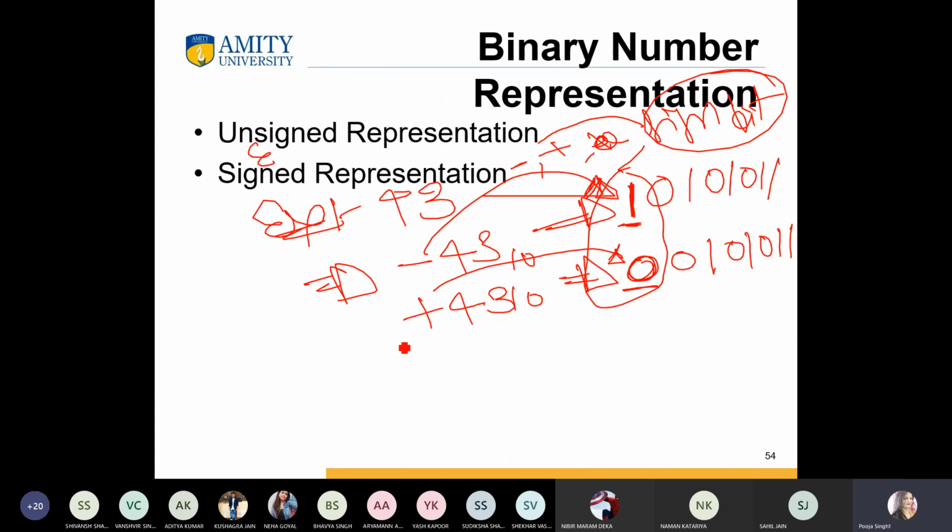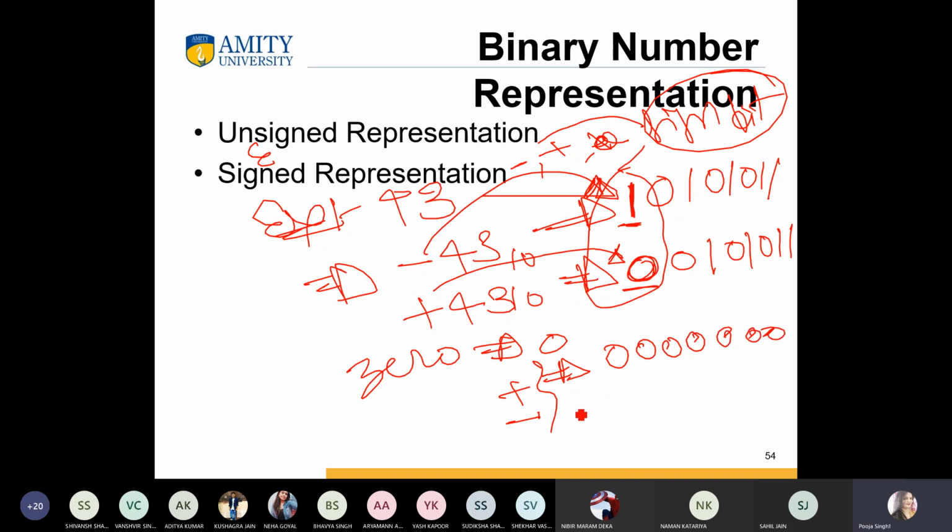We can denote the 0 number as positive or negative. If we denote positive 0, we simply write 0 0 0 0. If we want to denote negative, first we write 1 for the negative number system, then 0 0 0 0.